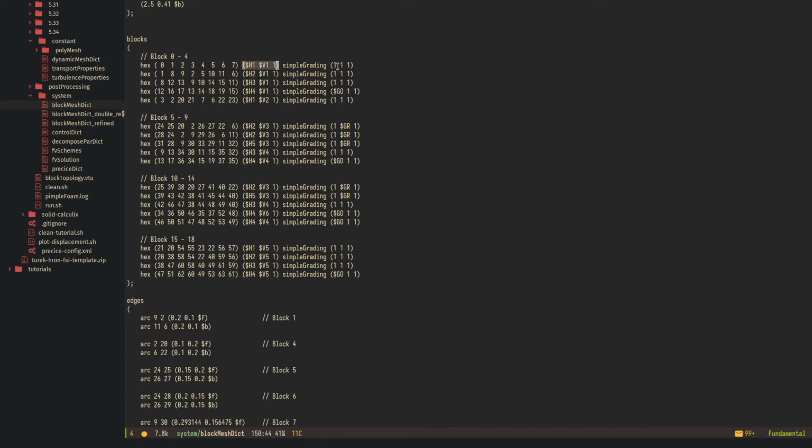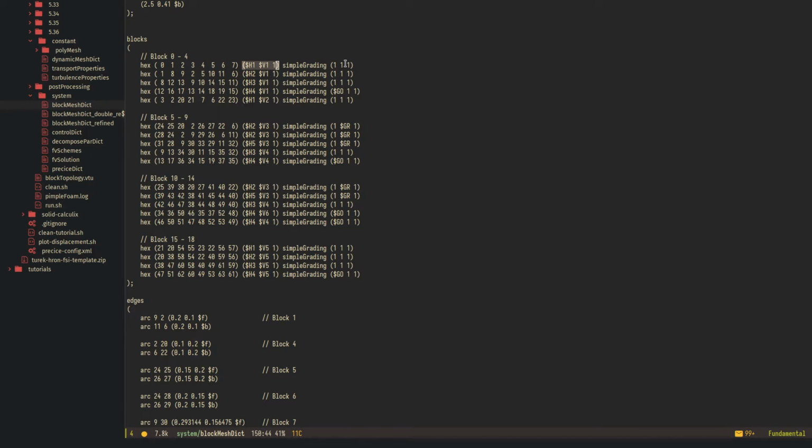And then we have simple grading, which is one way how you can say what is the relative size of the cells. Simple grading 1, 1, 1 is all the cells the same size in all three directions. The simple grading is only one way how you can define this relative size variation.